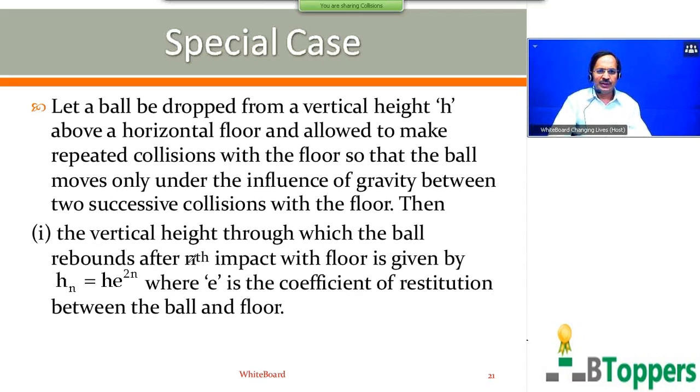Then first conclusion. The vertical height through which the ball rebounds after nth impact with the floor is given by h subscript n equal to h into e power 2n, where e is the coefficient of restitution between the ball and the floor. Come on, all of you first finish writing the notes up to this. You can take a pause now and complete writing the notes up to this step.